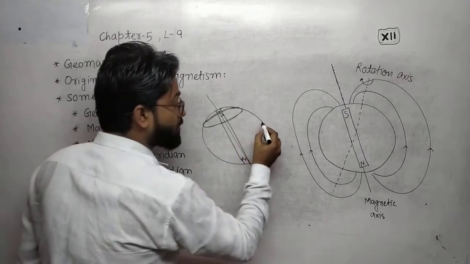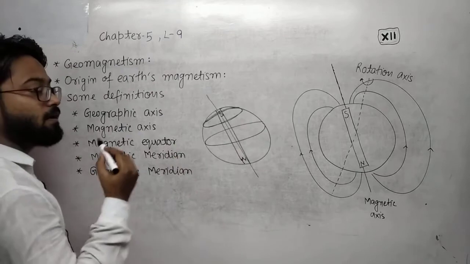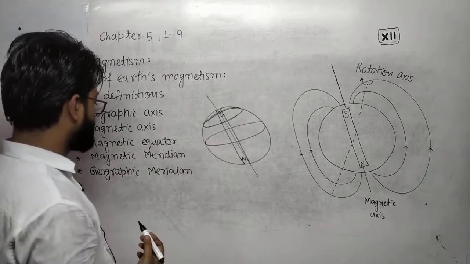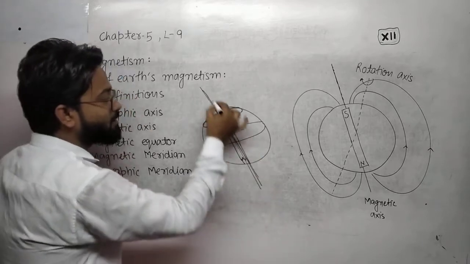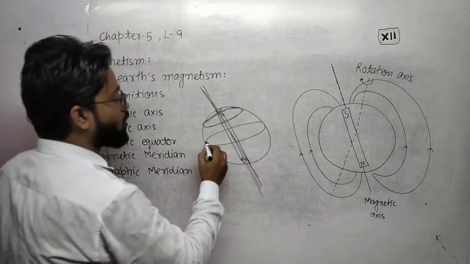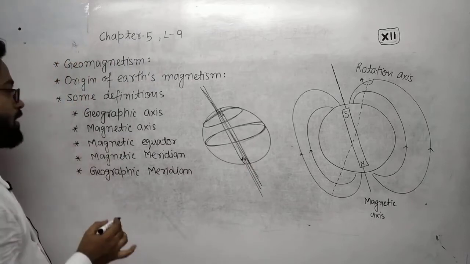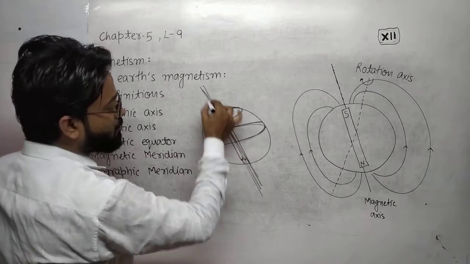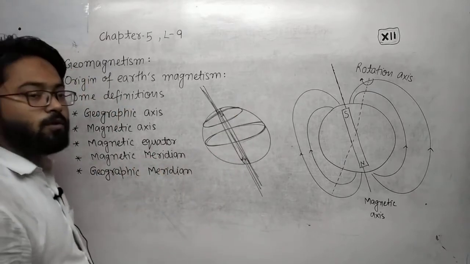The great circle drawn on the earth's surface that is perpendicular to the magnetic axis is called the magnetic equator.